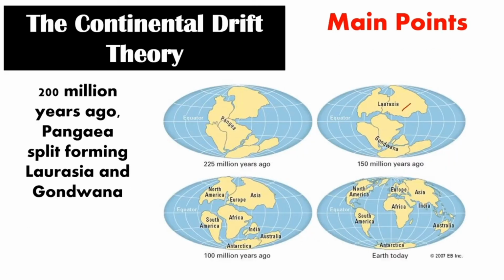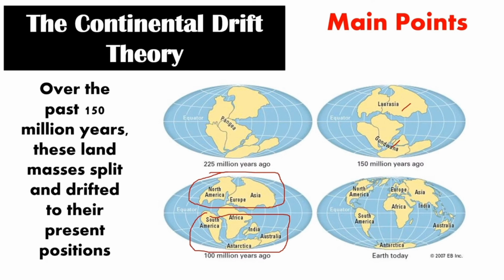Here are the main points in the continental drift theory. 200 million years ago, Pangaea split, forming Laurasia and Gondwana. Laurasia was composed of North America, Europe, and Asia, while Gondwana was composed of South America, Africa, India, Antarctica, and Australia. Over the past 150 million years, these land masses split and drifted to their present positions.